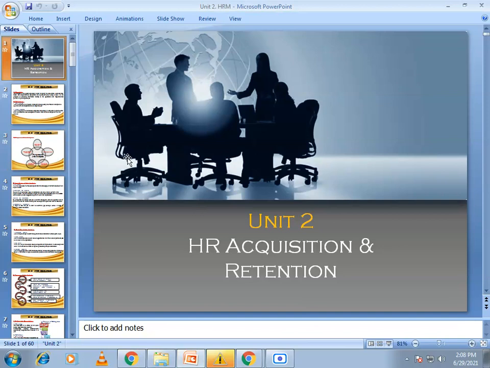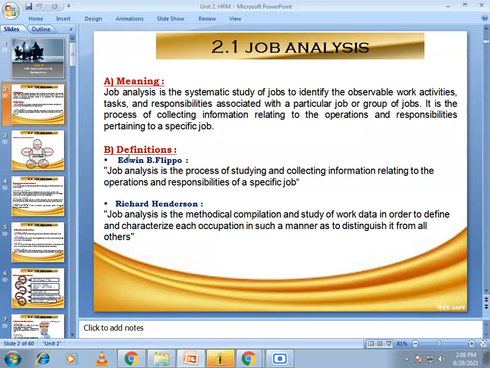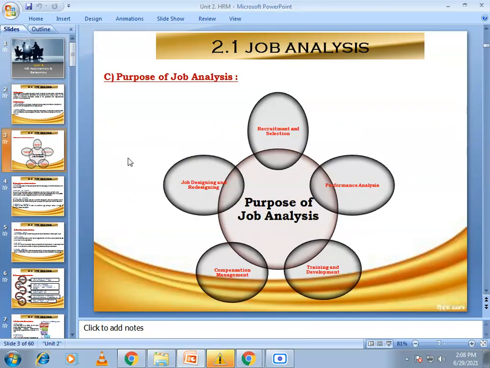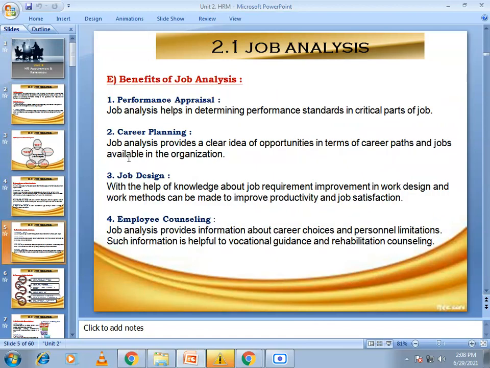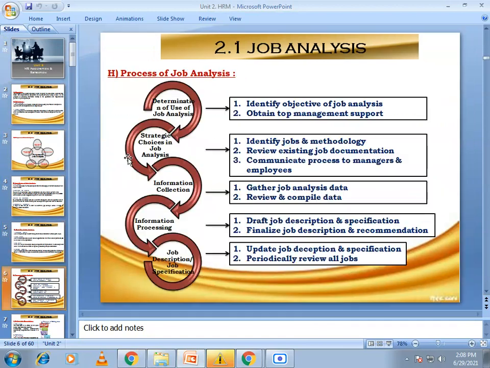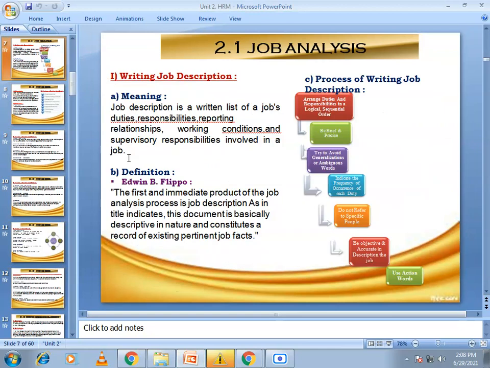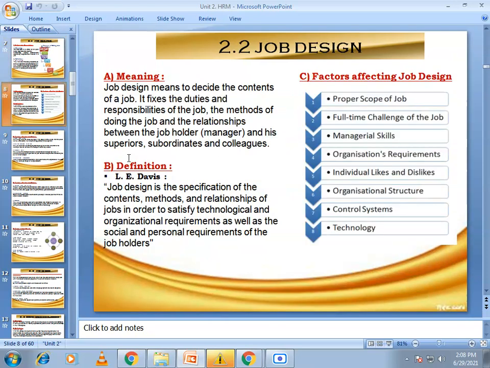In this unit, we learn job analysis, purpose of job analysis, importance of job analysis, benefits of job analysis, then process of job analysis, also writing job description and process of writing job description, then job design.